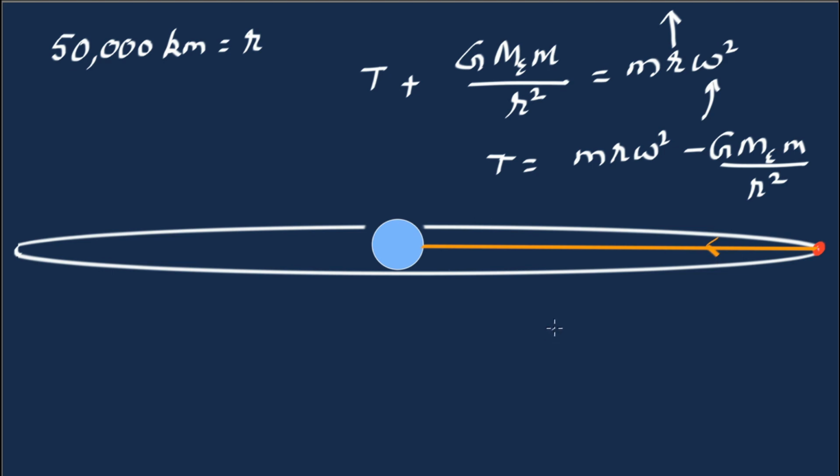Suppose we do that. Here we can take m outside the brackets. So we have r omega squared minus G M e by r squared. So for a given radius, and omega of course is 2 pi by 24 hours, as the mass of the satellite increases, the tension will increase. So we can actually put a platform weighing even 100 tons up there, and it'll have to be anchored by a very strong cable or several cables.